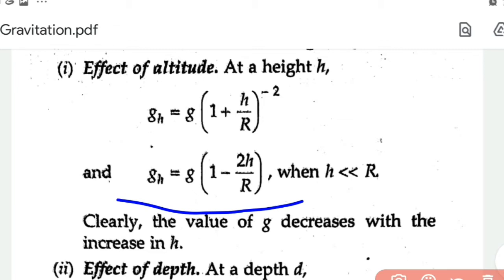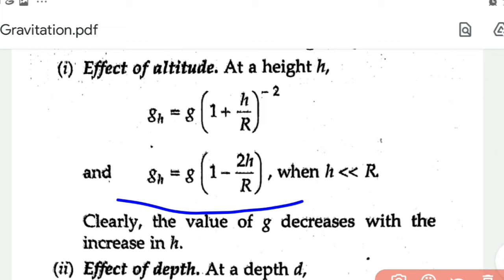So at height close to the surface of Earth, the value of acceleration due to gravity, as per this equation, gh is equal to g into 1 minus 2h by r. The equation shows that as we go up, the value of g decreases.